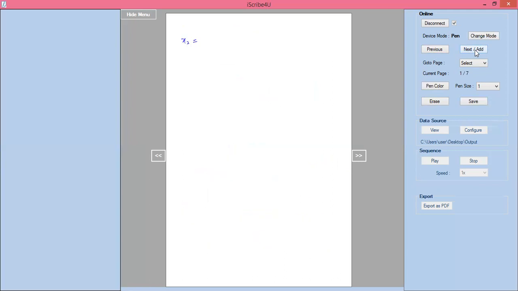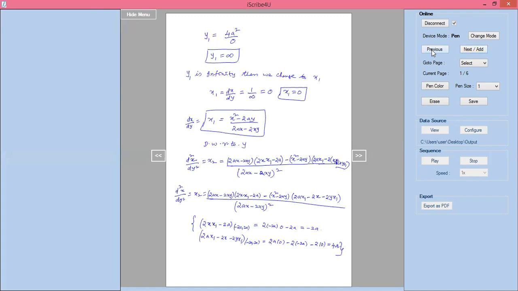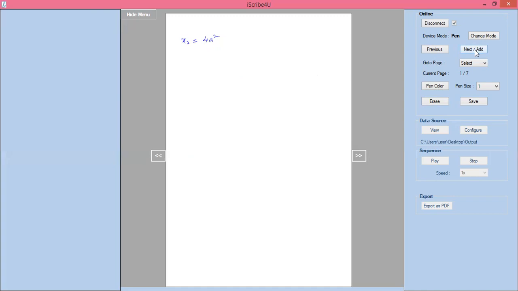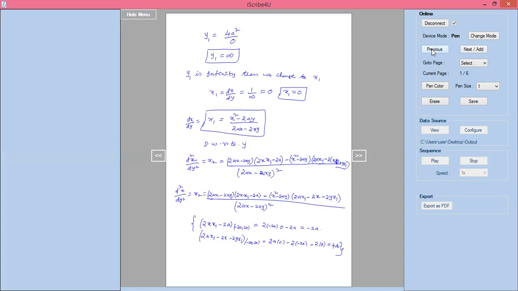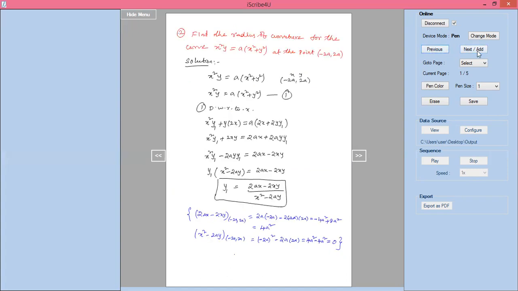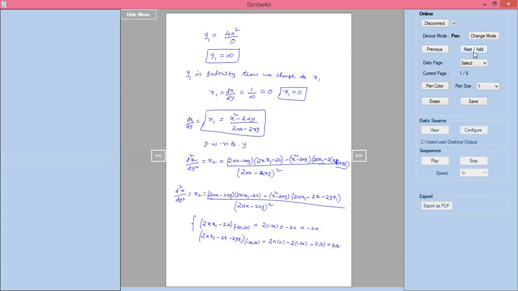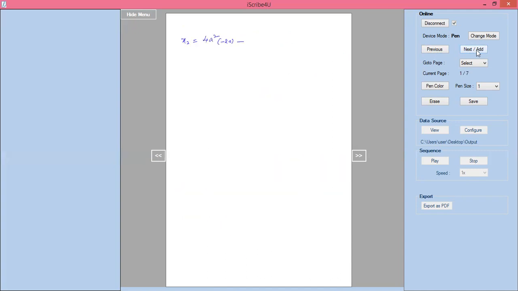So x2 equal to 4a square first. 2x into x1 minus 2a is nothing but minus 2a. Then minus of x square minus 2ay value, which should be 0. We'll get minus 0 into